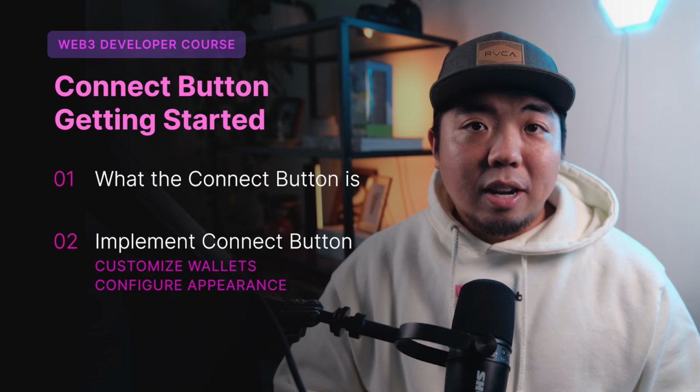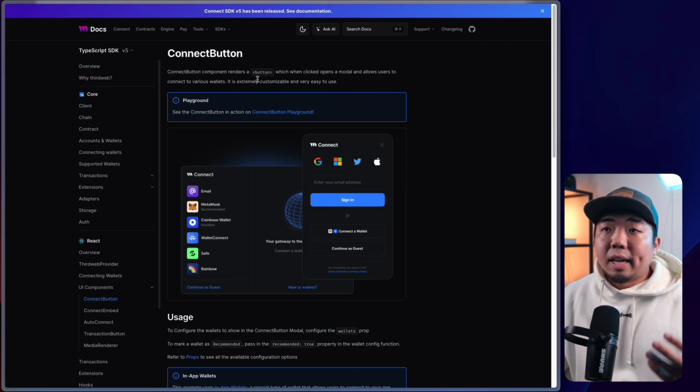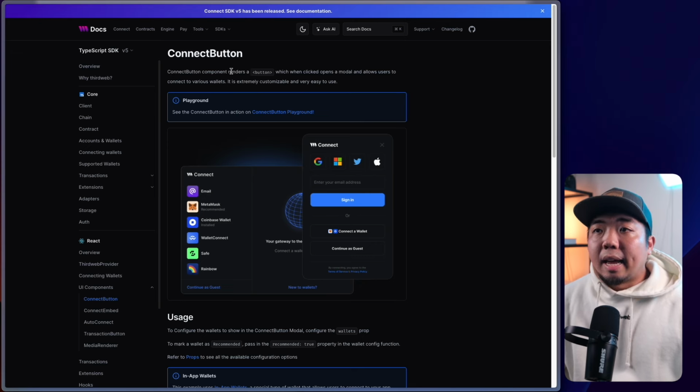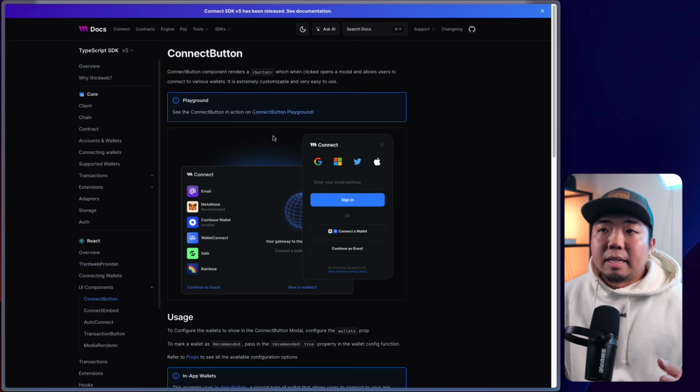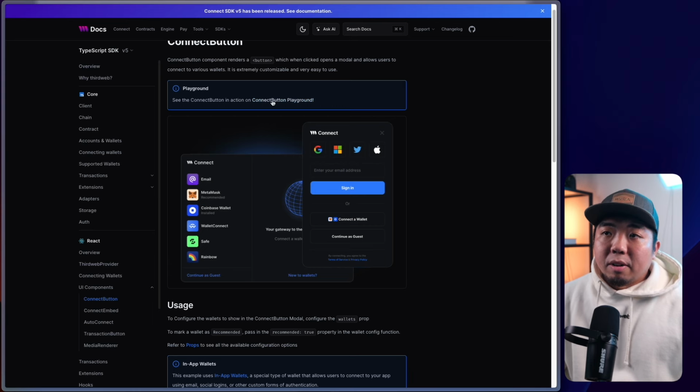Let's take a look at our docs on the Connect button. So on my computer here, we're taking a look at the Connect button in our doc. We'll link this in the description below, so if you want to check it out too and follow along, you can take a look there. But the Connect button is a React UI component, and it's a component that renders a button which gives you all the features and functionalities for a Connect button. Now you can see here we have a playground where you can play around with this. We'll check that out in just a bit.